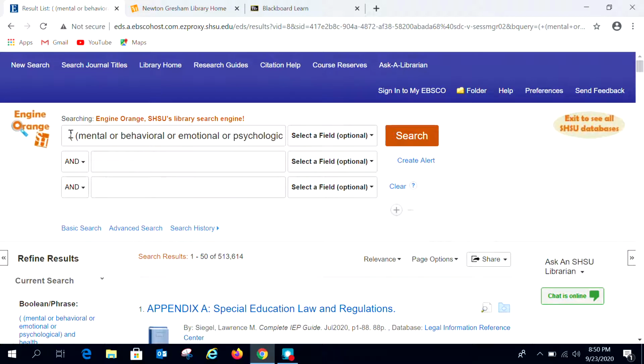So these searches can be built this way too. To me, it's easier when you have the multiple bars so you can mentally think through your search, but they can actually be built this way as well. And by clicking on that little link there, it will do that for you.